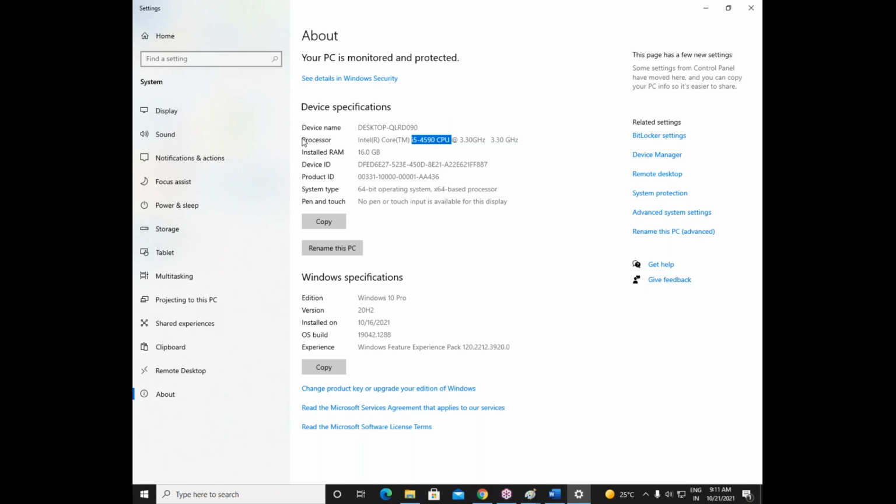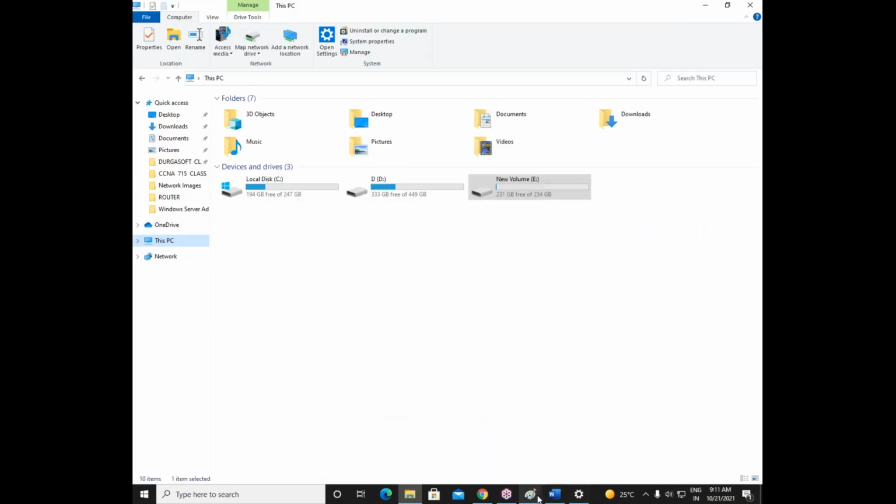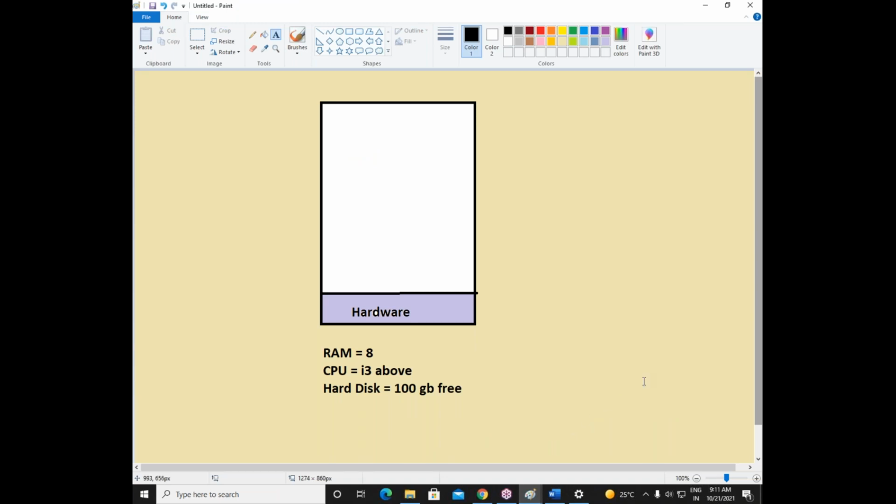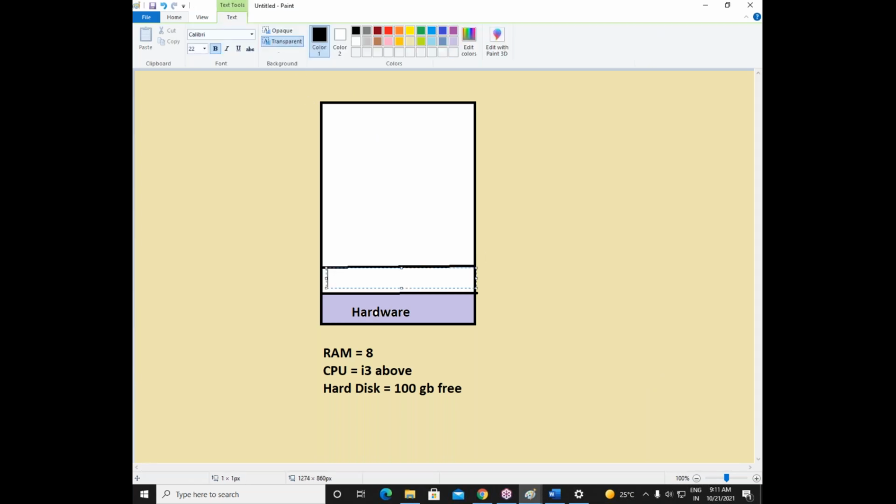Okay, so please check your machines once you finish your class. Please check how much RAM you have and how much processor you have. This should be the minimum hardware in your machine. Now, on top of your hardware, what we have here? On top of the hardware, we have something called operating system. I am using Windows 10 operating system in my machine.